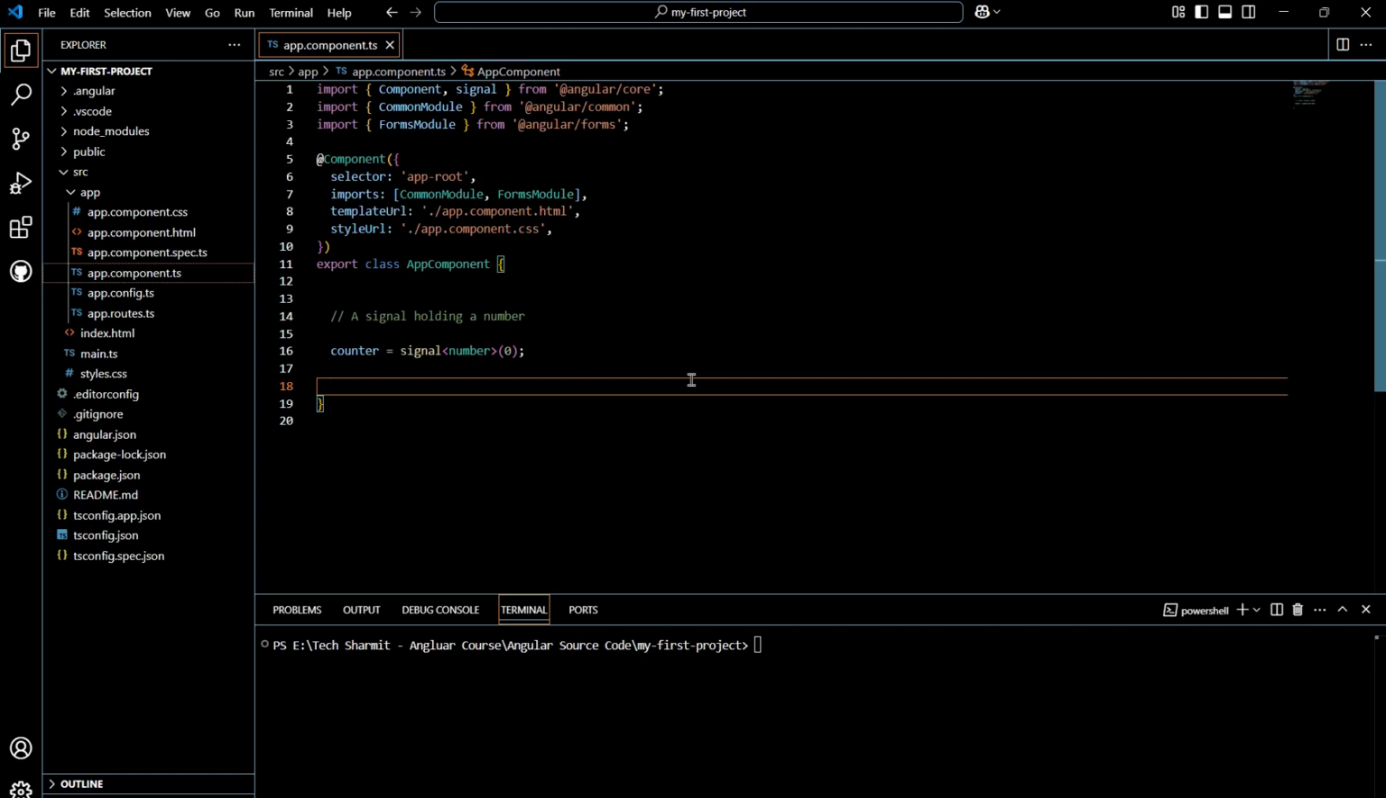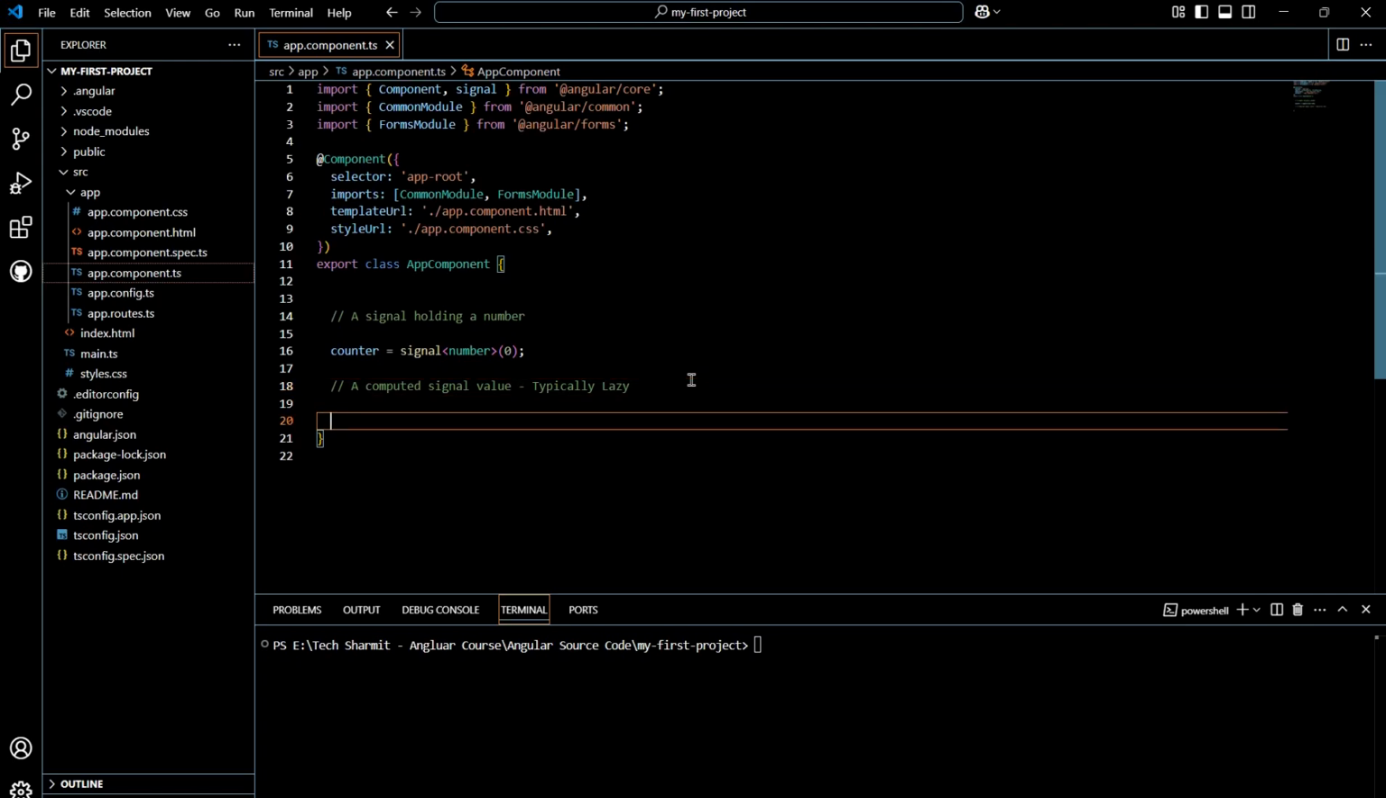After that we will add the computed signal. So let me put the comment here, a computed signal value, which is by default lazy. We know that, right? It is by default lazy in nature. If you are not using it, it won't work. So let me write it here, typically lazy. Okay, after that we will create the computed signal here.